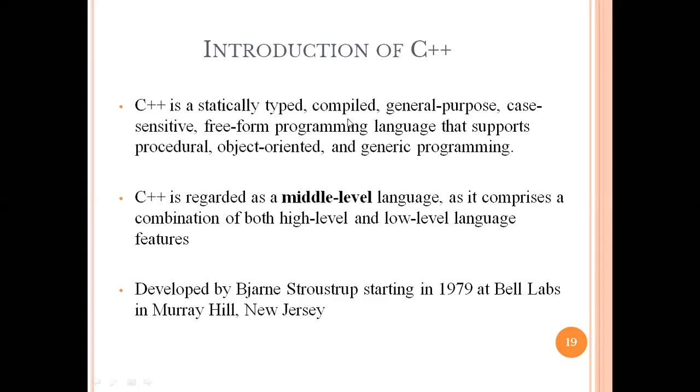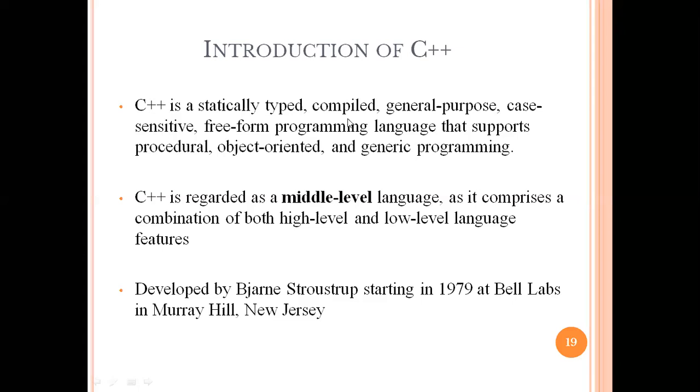So in this case, when we are talking about the C++ language and its different features, C++ is statically typed, compiled, and general purpose. This particular language supports different programming forms: procedural, object oriented, and generic.